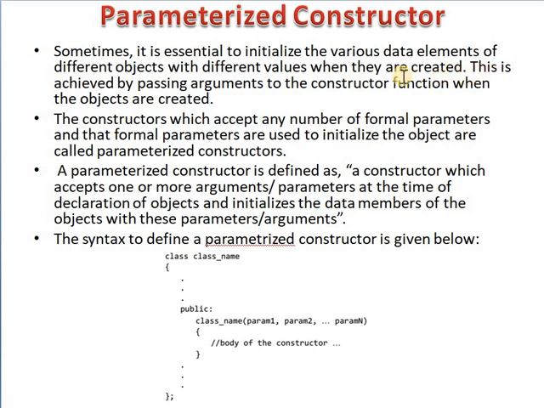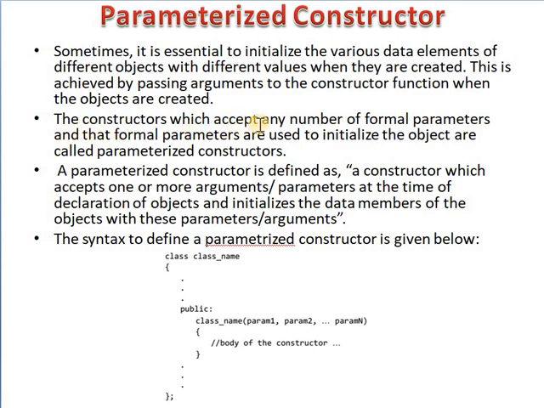This is achieved by passing arguments to the constructor function when the objects are created, that is, by passing different arguments or parameters to the constructor function. Whenever the objects are created, those parameters are assigned to the particular data members of that class.